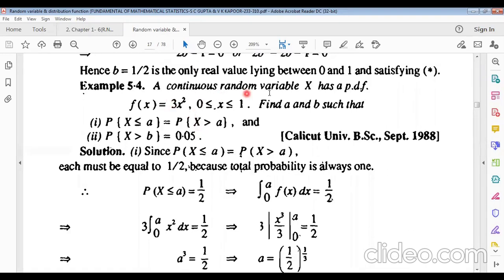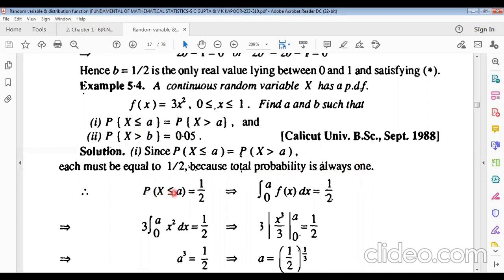Another example: a continuous random variable x has a probability density function, and x lies between 0 and 1. Find a and b such that the probability of x less than or equal to a equals the probability of x greater than a, a similar problem. Since these two are equal, each must be equal to half, because we are dividing it into two equal parts and the total probability is always 1.